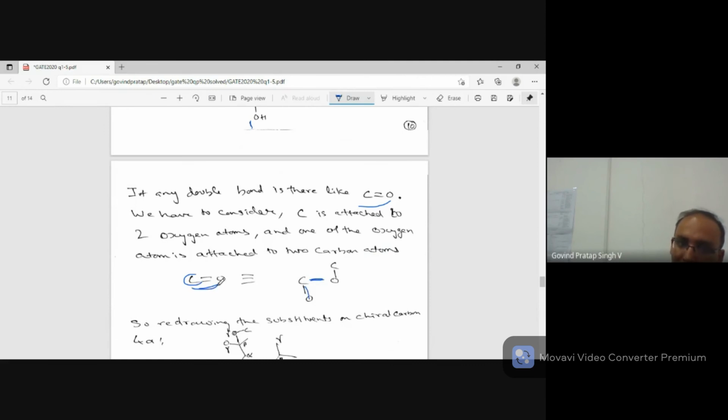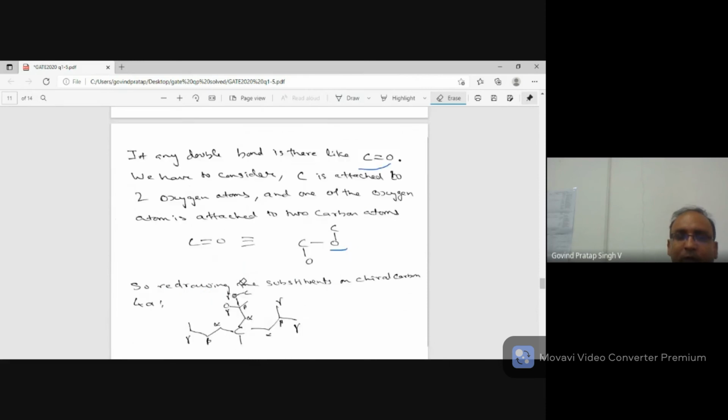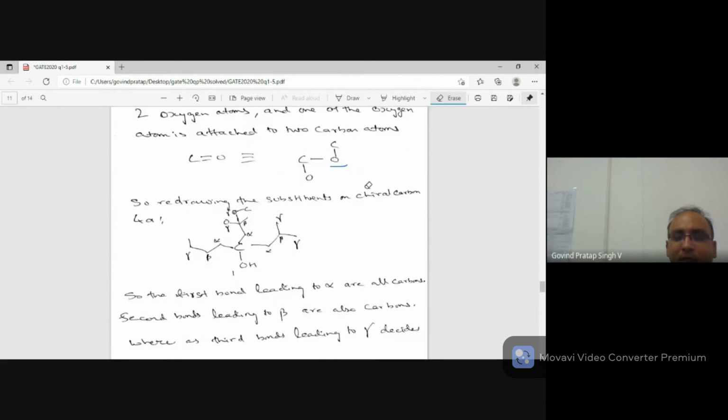But not only is carbon bonded to 2 oxygen atoms, oxygen also has a double bond with carbon. So oxygen should also have 2 bonds with carbon. You can take one of them as a reference, which is bonded to 1 carbon, and make another carbon. That's how we proceed. So let's break it up.